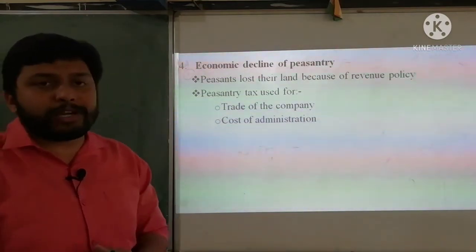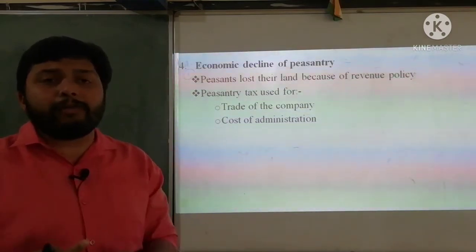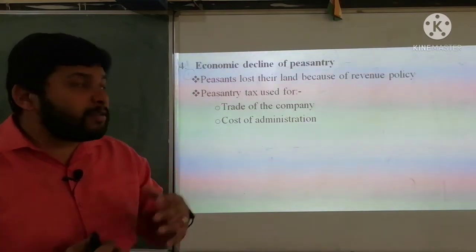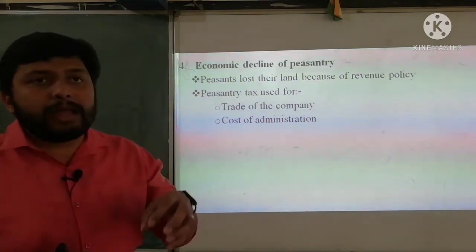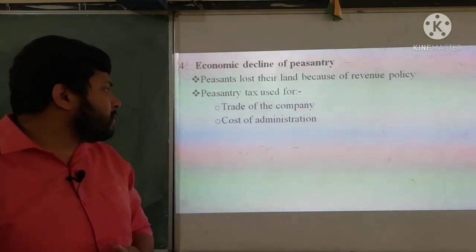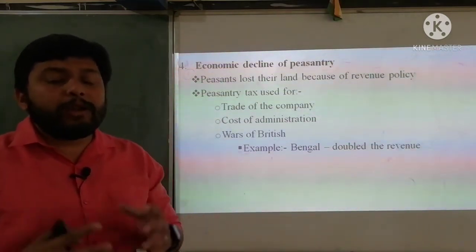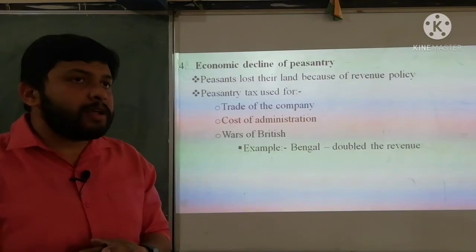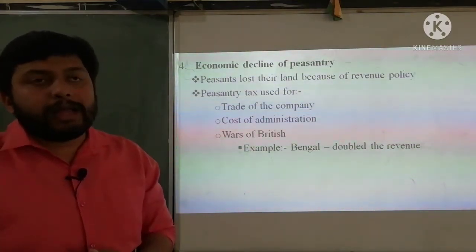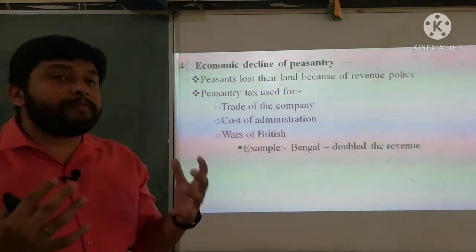Then cost of administration: in order to give salaries, pensions and different kinds of bonuses and allowances to the people who were appointed to different offices under the company or in the Indian administration of the British, they used the tax for the cost of administration. Then wars of the British: they conducted a number of wars, and in order to meet the expense of those wars, the British used these taxes. For example, in Bengal, they doubled the revenue in order to meet the expenses of the company.